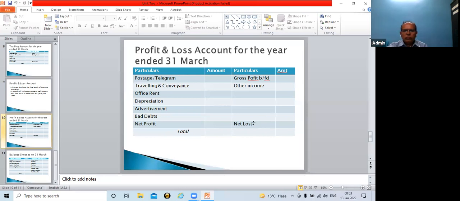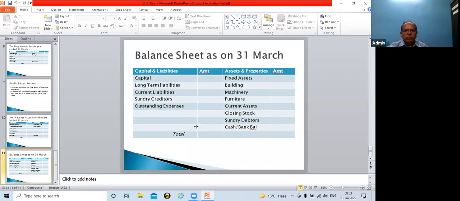Then we have to close the profit and loss account. Once we have calculated net profit or net loss, this will be carried forward to the balance sheet. Now let's know more about the balance sheet.